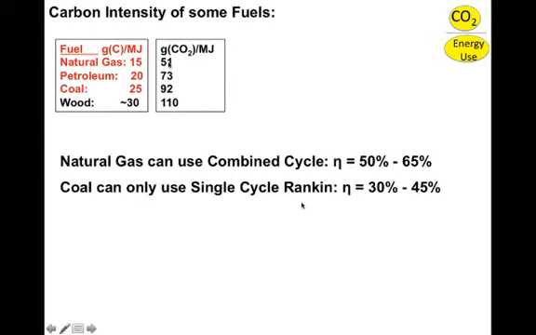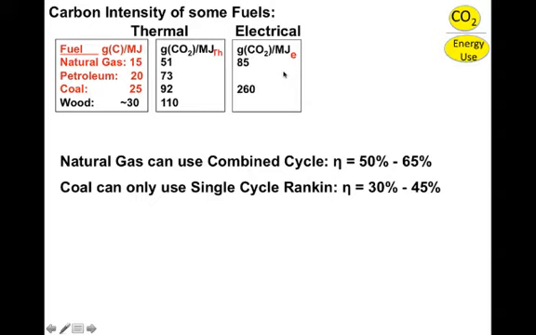And so while we see coal has about 2/3 more carbon per megajoule in heat, when we convert it to electricity, we can see that coal has almost 3 times the carbon intensity as producing electricity from natural gas, as far as grams of carbon dioxide per megajoule of electricity.